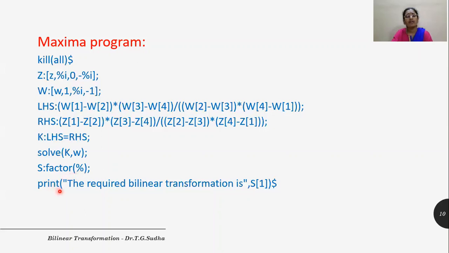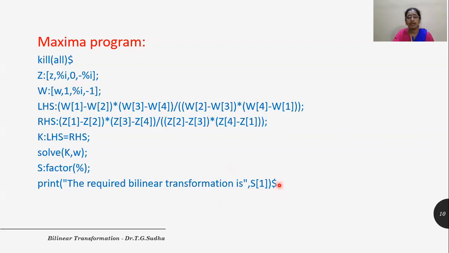And finally, we give the print command within the double quotes, that is, the required bilinear transformation is, and here we are giving S of 1, because the solution in the previous output will be given in an array. So we need to remove that solution from the array and express it. So we take that S of 1. It gives us the first element of the output S. Finally, you give the dollar symbol so that the output is given only once. If you give a semicolon, the output will be given twice.